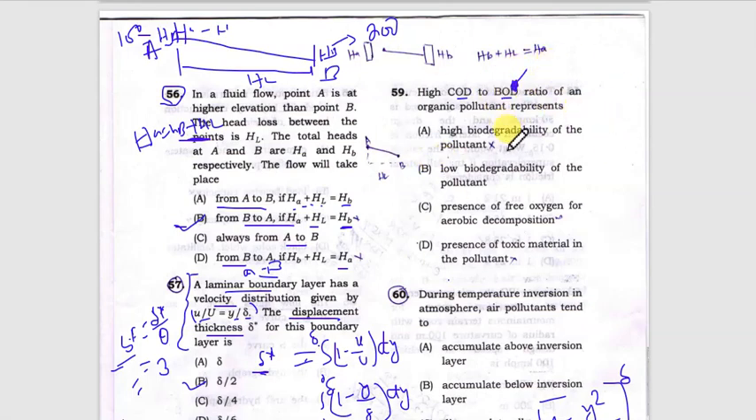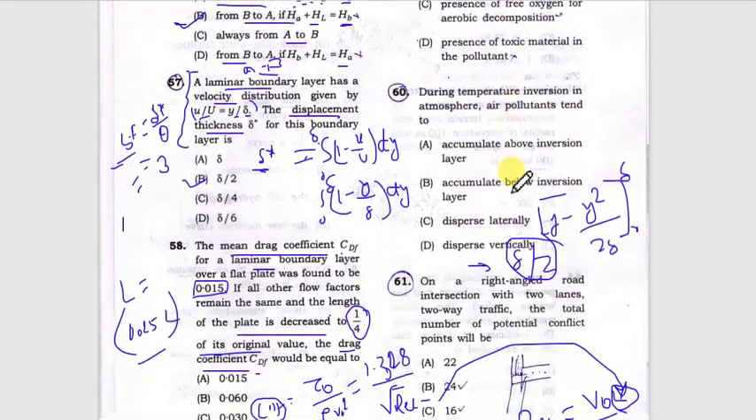Now to represent the ratio, high COD by BOD ratio means the COD requirement is high as compared to BOD. That means inorganic substance is on higher side as compared to the organic side. So the option would be low biodegradability of the pollutant. If it is the ratio of BOD by COD, if it is given that high BOD COD ratio means BOD is higher, that means organic pollutants are dominating as compared to COD, inorganic pollutant. So you can easily derive the correlation between these two.